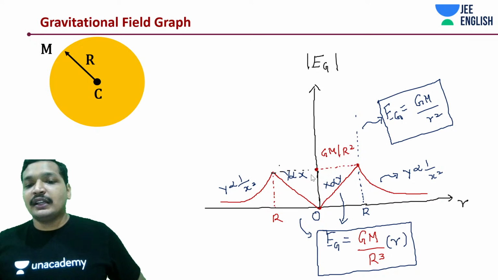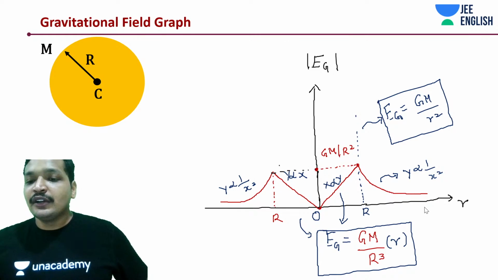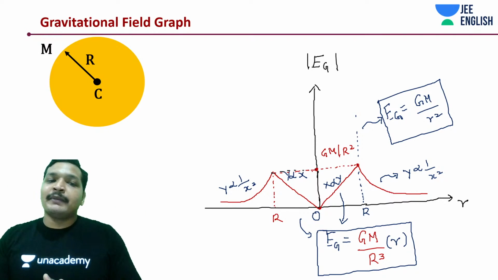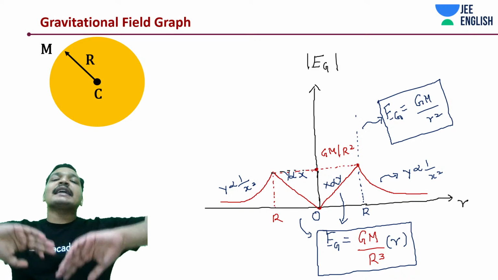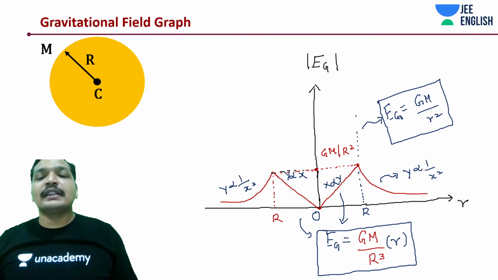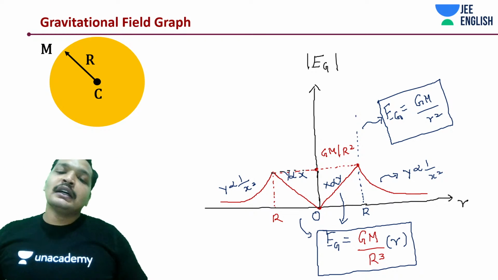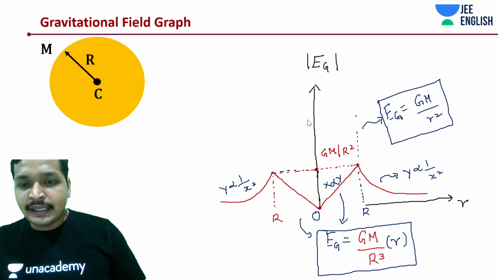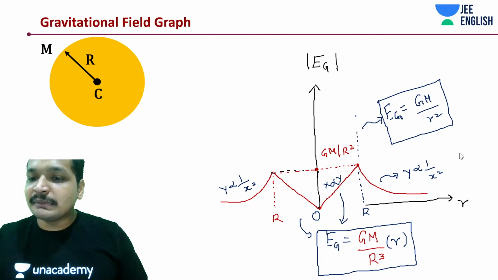By symmetry you can simply say that there is no field. All the masses are going to pull towards each other in a very symmetrical manner. No field. You can imagine that. But except for the center, rest of the places did have field in them. And what happened? It increased with R and reached a certain saturation, that was Gm by capital R square, which is the maximum field.